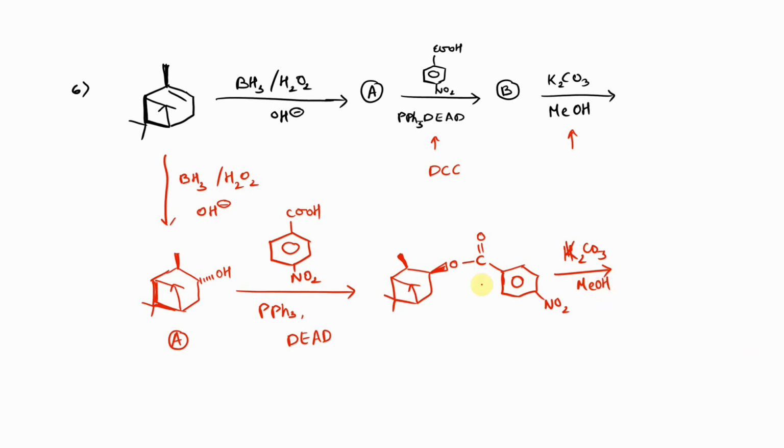On hydrolysis, we break the carbon-oxygen bond present over here, leading to the formation of an alcohol group with the similar stereochemistry of OH wedge bond with the additional CH3 group. So this is the example's answer. This is B, and this is our product C, which we had marked with a question mark.